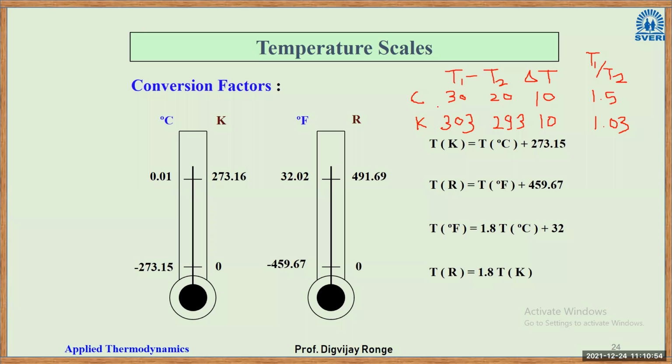They do not convert degree Celsius into Kelvin, and then this answer becomes wrong. Once this answer becomes wrong, then subsequent steps will also be wrong, and the final answer will be totally wrong. So take care in examples, right? Okay, I hope you understood these temperature scales. Very easy point.